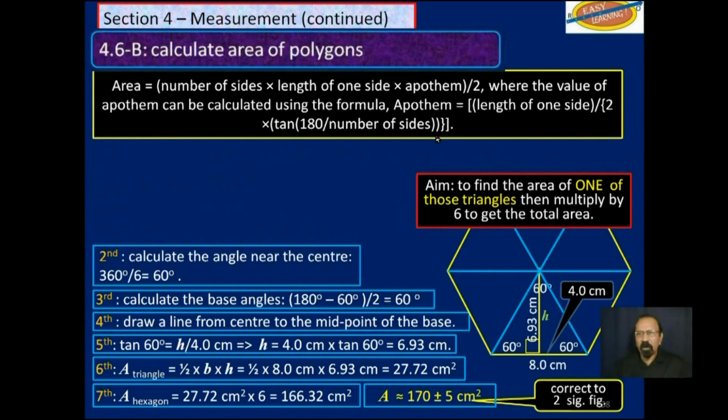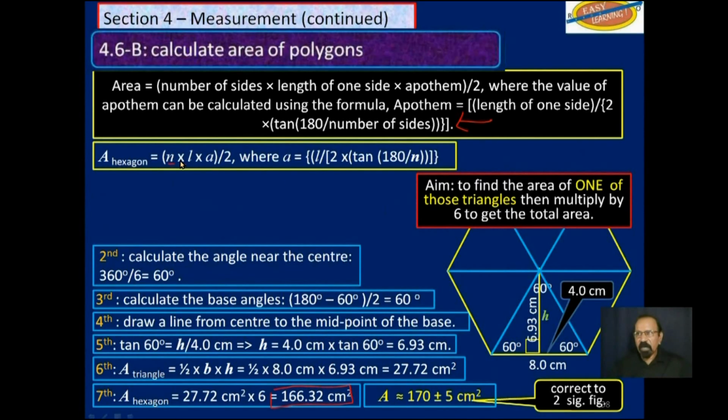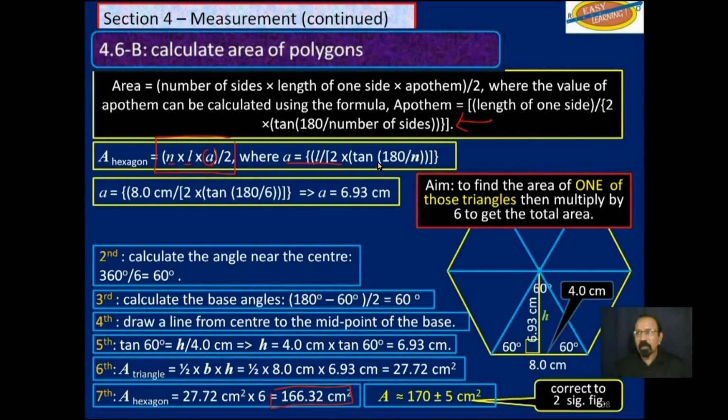All right, so now let's go and look at that same question. Down here we have the working from what we did just now. Now we are going to use this formula to see if we get the same answer. So N times L times A divided by 2, that is the formula. We have to use another formula to find A, which is this. L is the length of the side. 2 is fine, 10 is okay. 180 is always 180. And this 6 is dependent on the number of sides in the polygon. And so we get